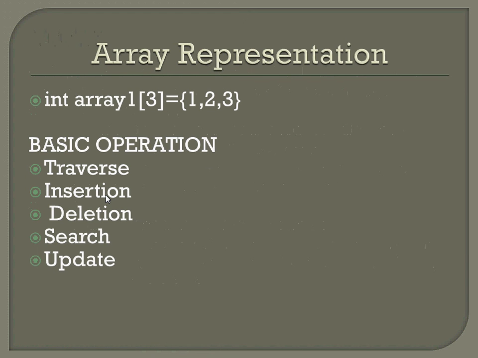So the basic array representation is: int array1[3] = {1, 2, 3}. Here int means the data type, array1 is the array name, and 3 means the number of elements that we are able to store, and 1 2 3 are the elements we stored. The basic operations are traverse, insertion, deletion, search, and update.